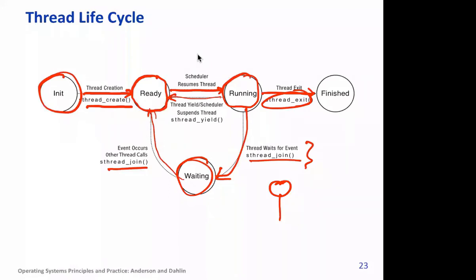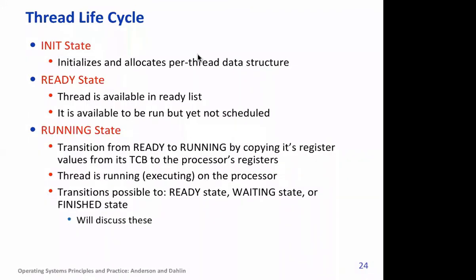Okay, so there will be some difference. All right, so when we discuss all these, most of the time we are talking about Linux, and different OSs, as we mentioned, could be doing these things differently. These states we have already studied: init state, ready state, running state. And because of transitions, for example ready to running state, all the concepts that we have studied in the case of process also apply here, right?